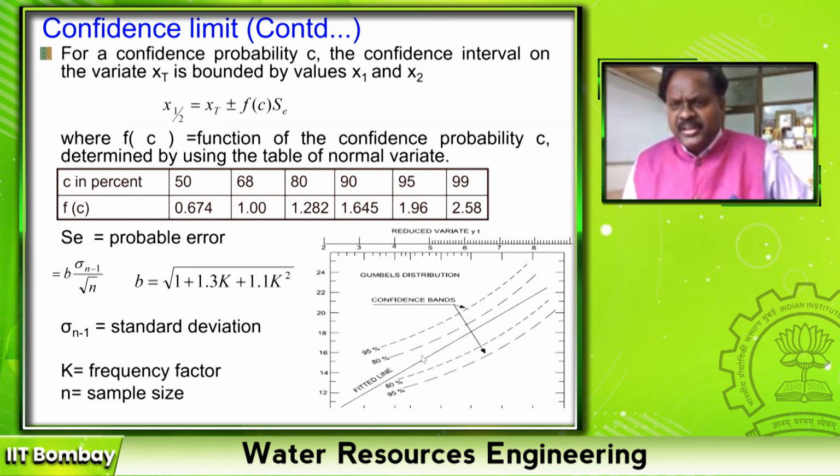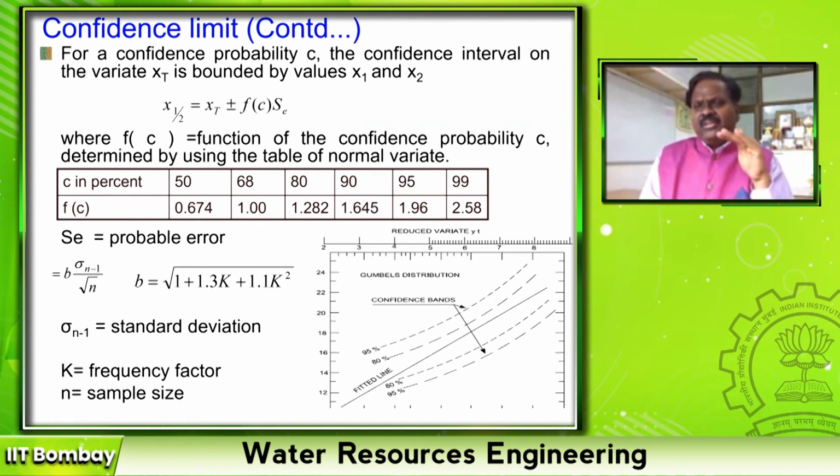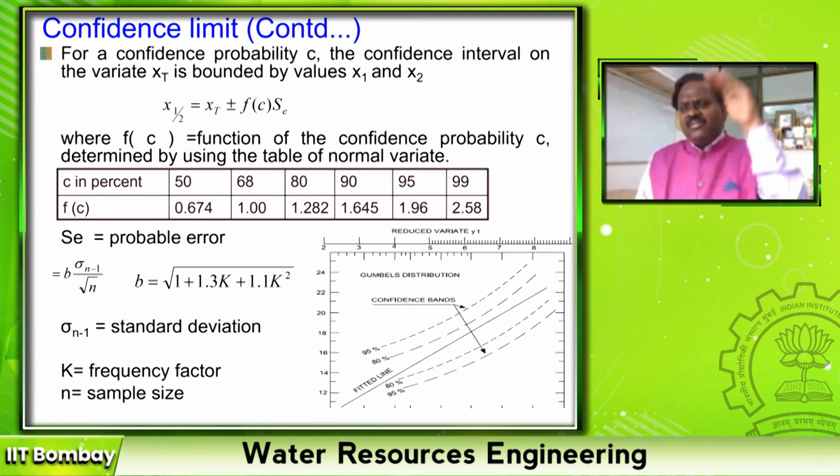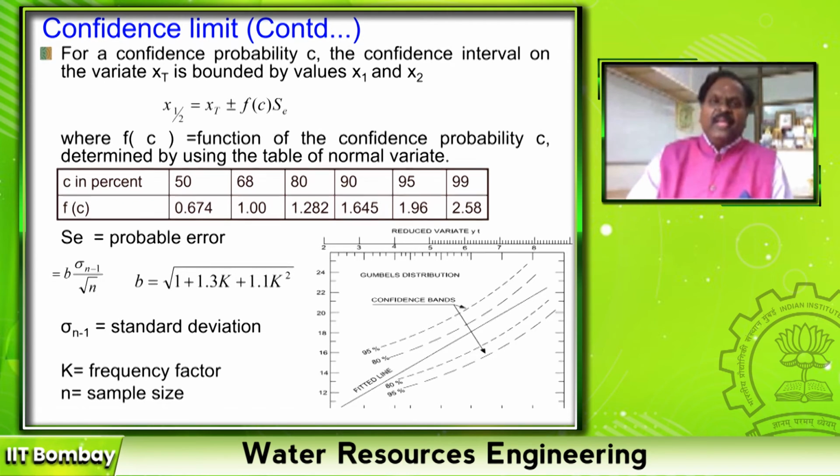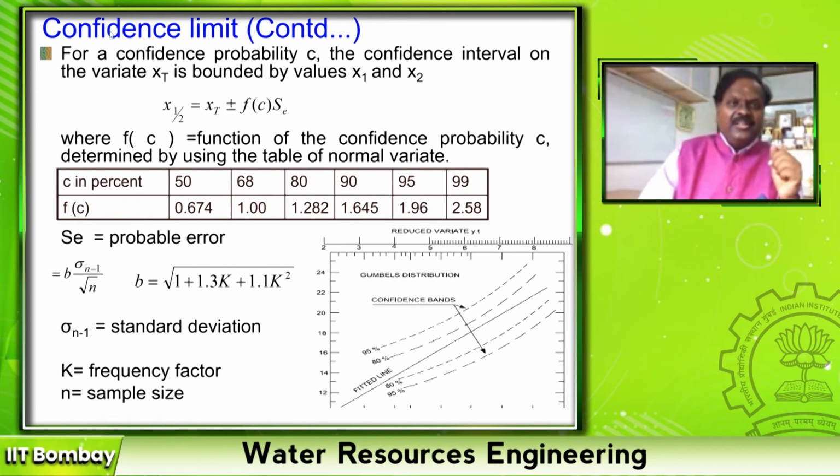I only estimated, but in real life, will it lie exactly here or within a range? If my confidence is larger and larger, then I give a larger range. That means my estimated value is this, but the actual value may be between this point and this point, right? So that is why